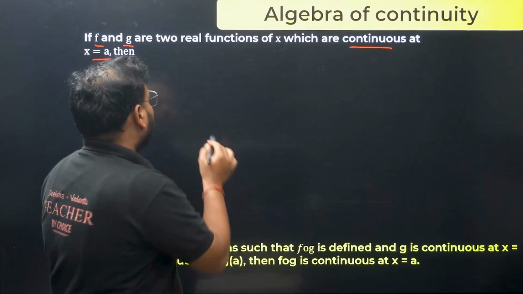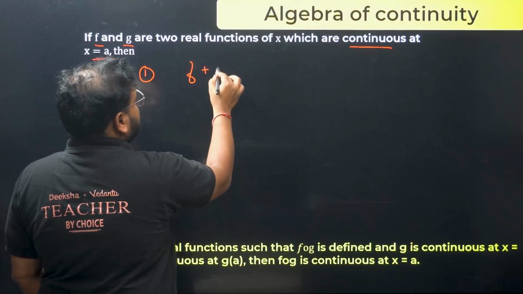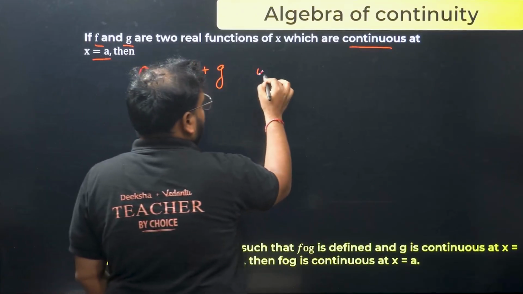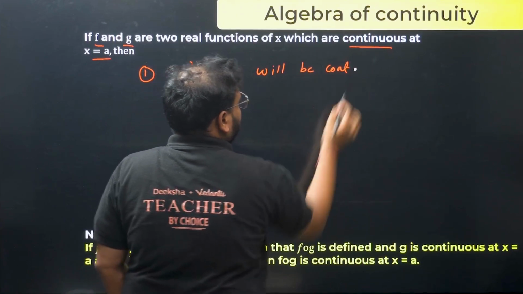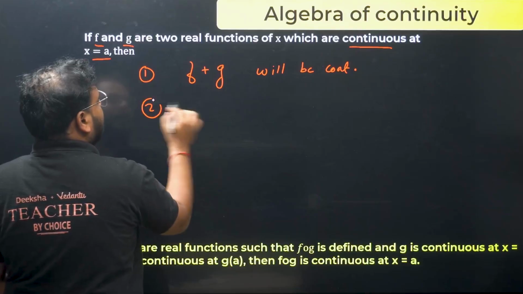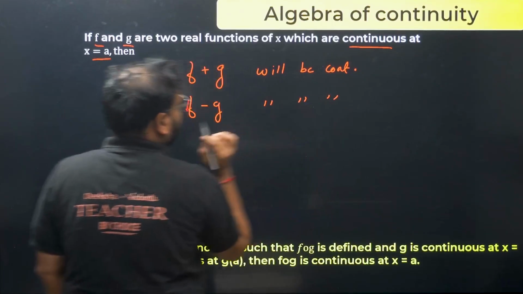When that is true, what do we have? Our first algebra states f plus g will also be continuous. Second, f minus g again will be continuous.